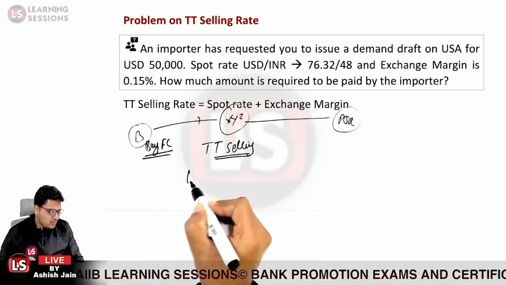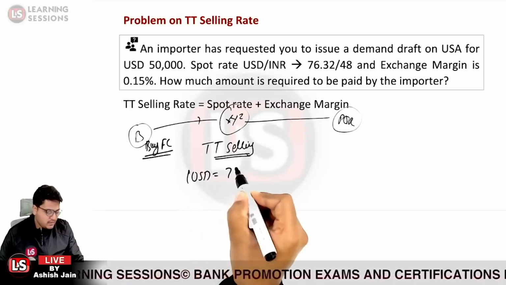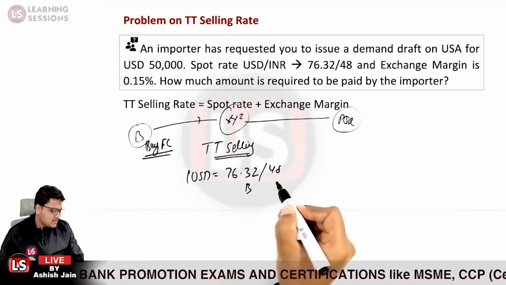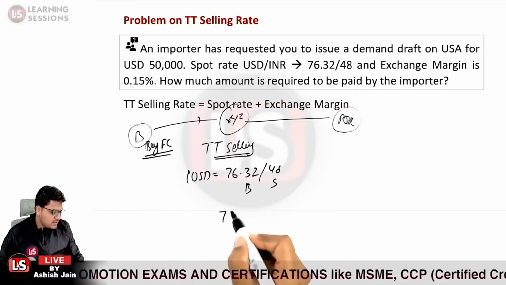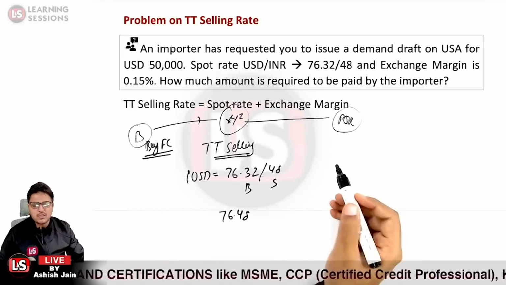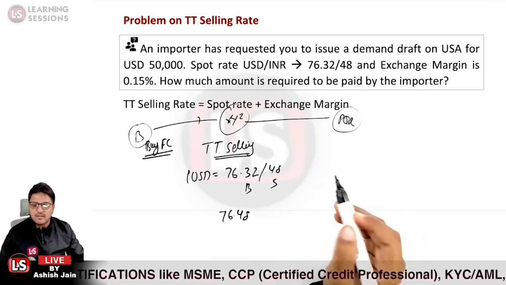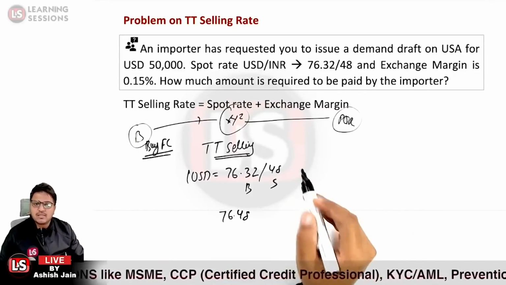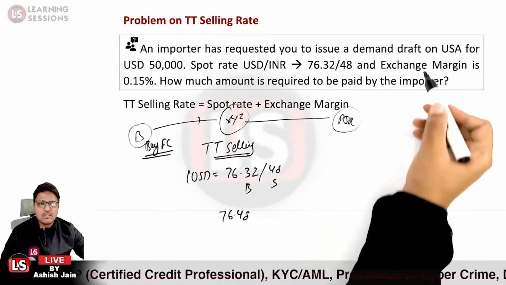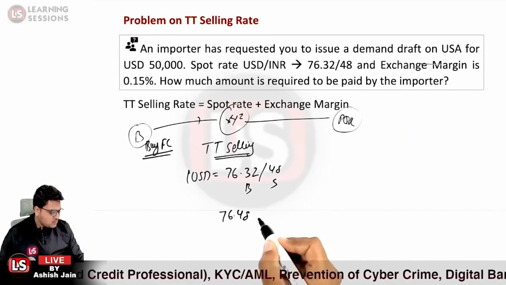Now the spot rate is given to be 1 USD equal to 76.32/48. So this is the buying rate, this is the selling rate. What rate will we be considering? We'll be considering 76.48. Further, I just told you that the exchange margin is subtracted in the case of the bills rate, but is added in the case of the selling rate. So the exchange margin is given to be 0.15%. So it will simply be added.